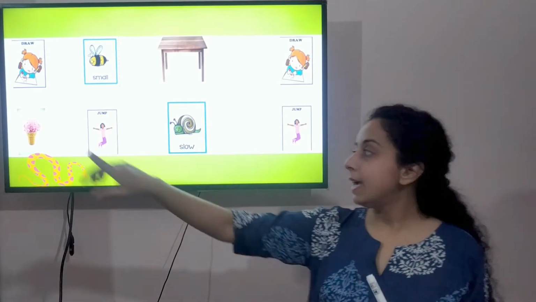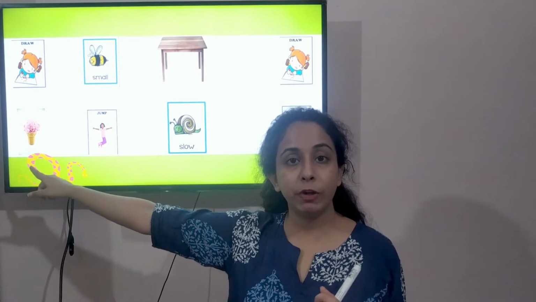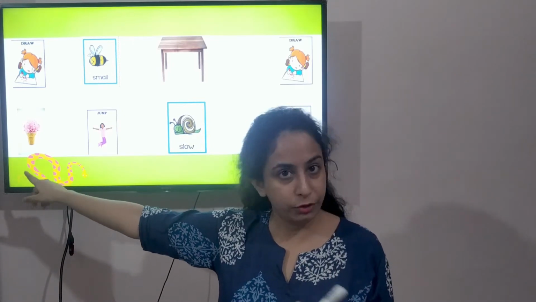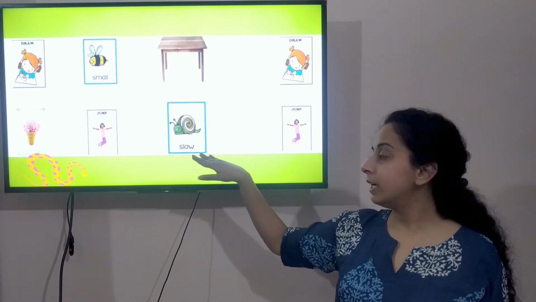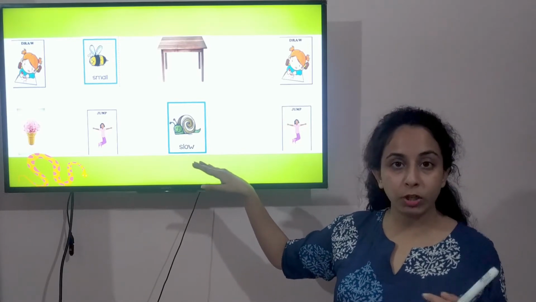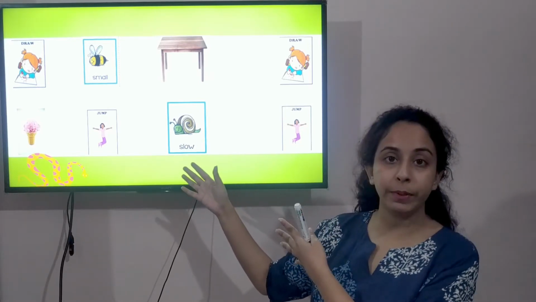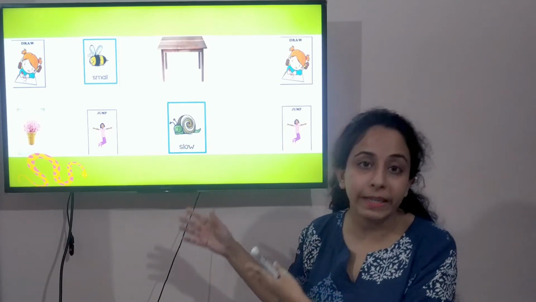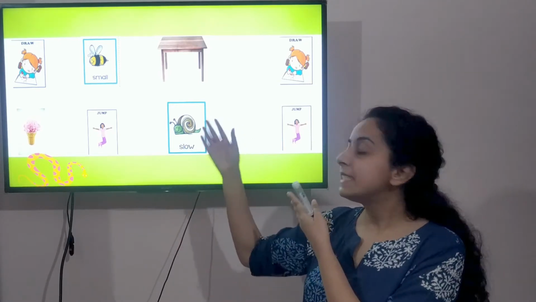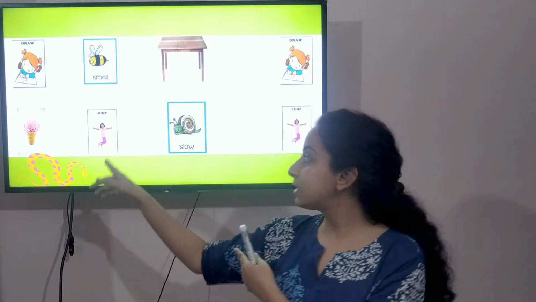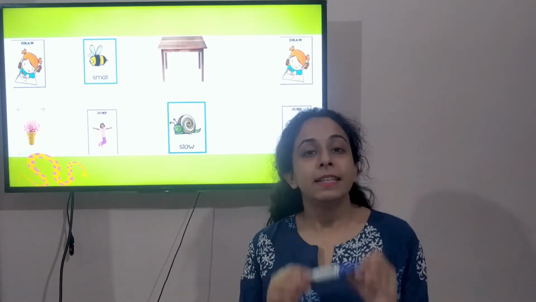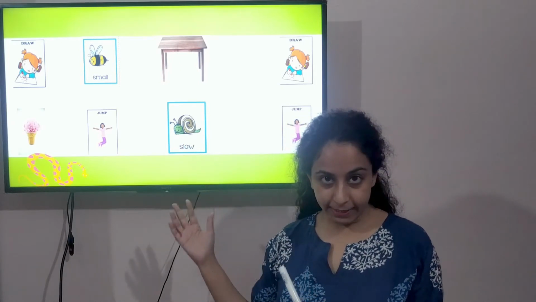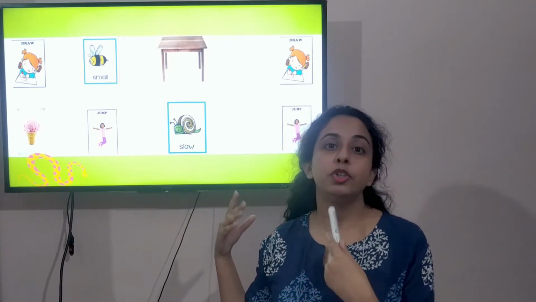Why? Because the ice cream is a thing, hence it is a naming word, a noun, right? Slow, a snail, the word written is slow. What is this word describing? It is describing the speed of the snail. And this word jump, what is this word telling us? This word is telling us that the girl is jumping.